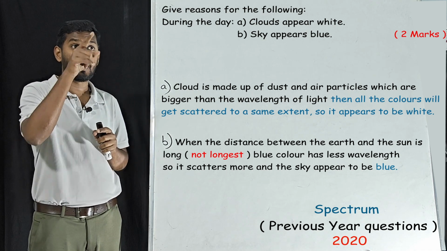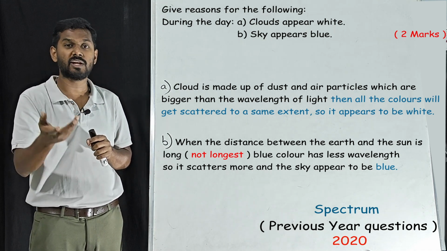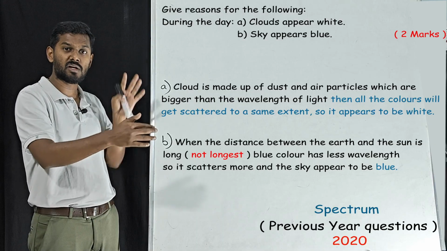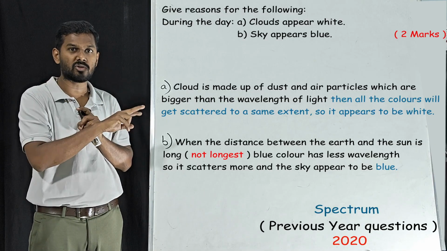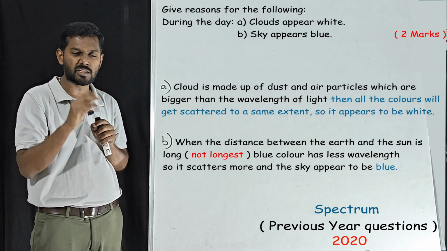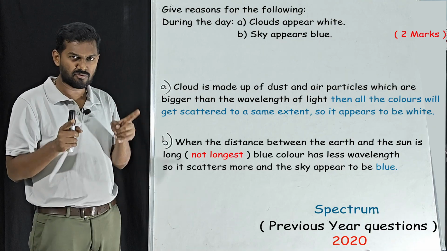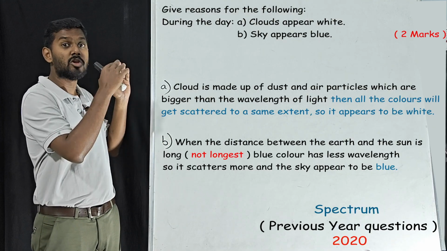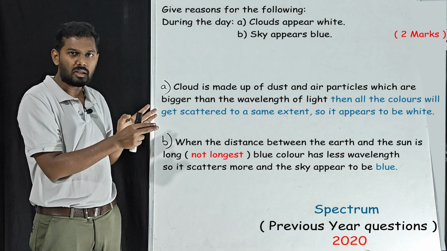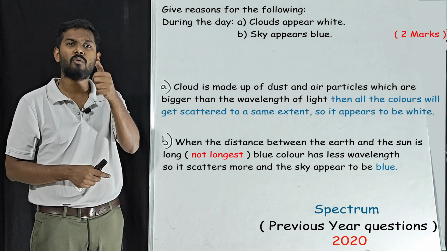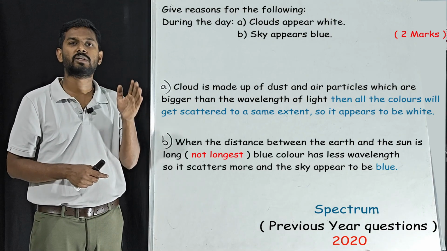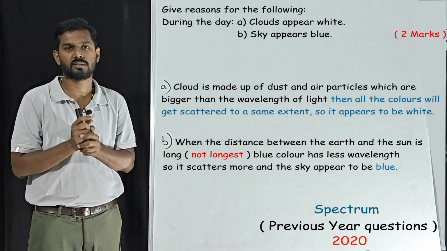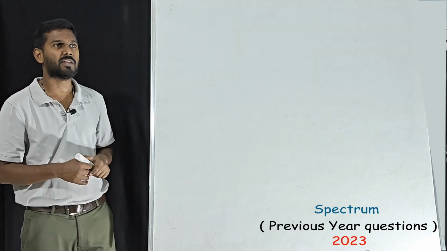That's it. If the sky appears to be red, why? It is possible when the distance between the earth and sun is maximum. So you have to talk about three things here: the distance, then the wavelength, and scattering. The distance is medium, that is not the longest. It is long. Then blue colors have minimum wavelength, so it scatters more. That's it. Now we'll move on to 2023.